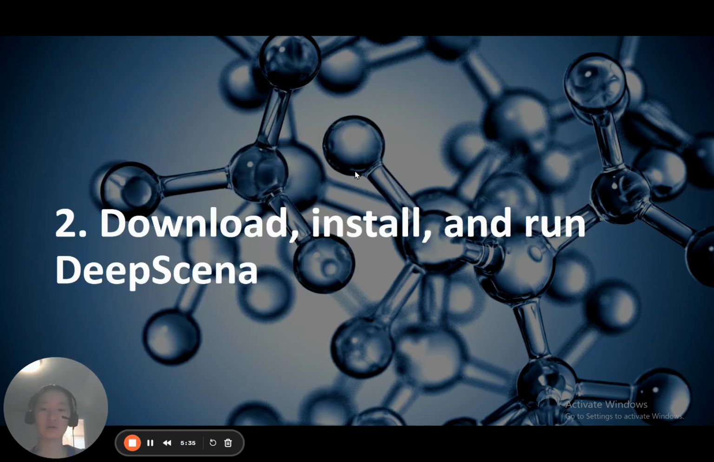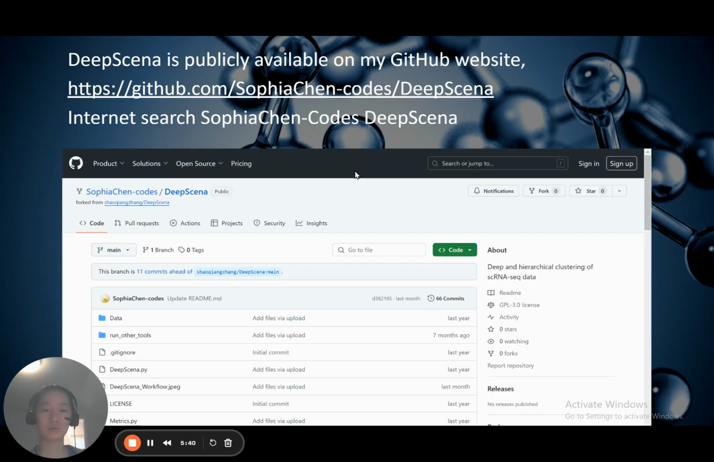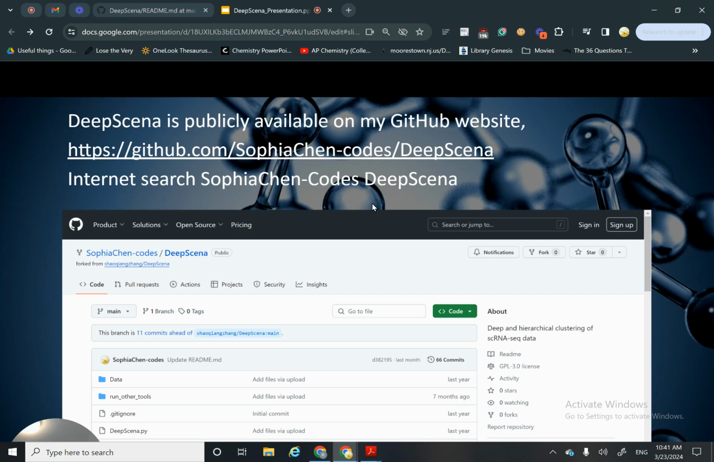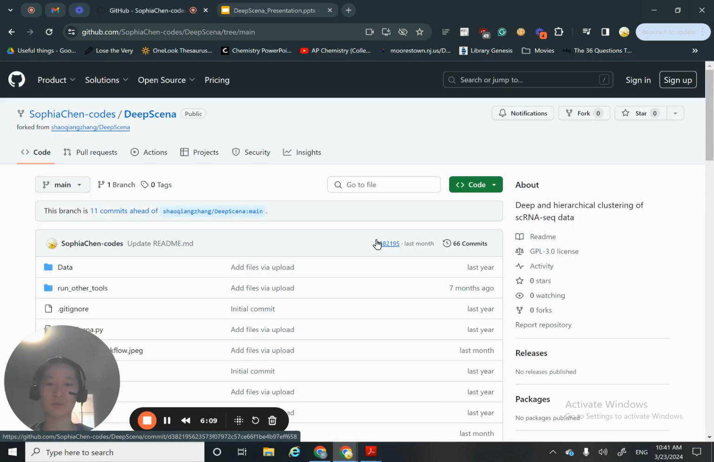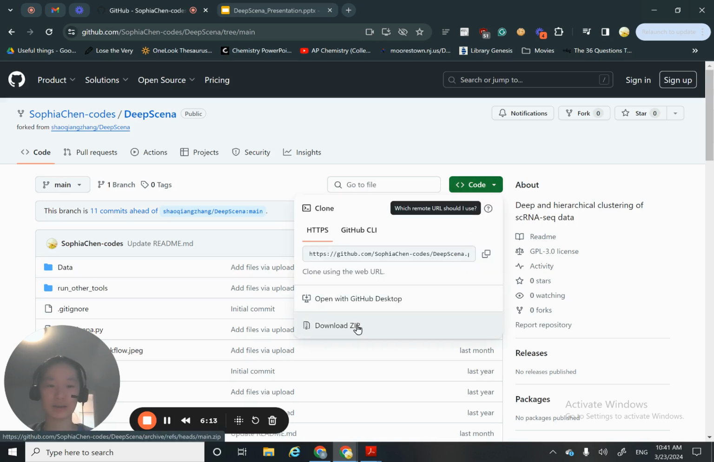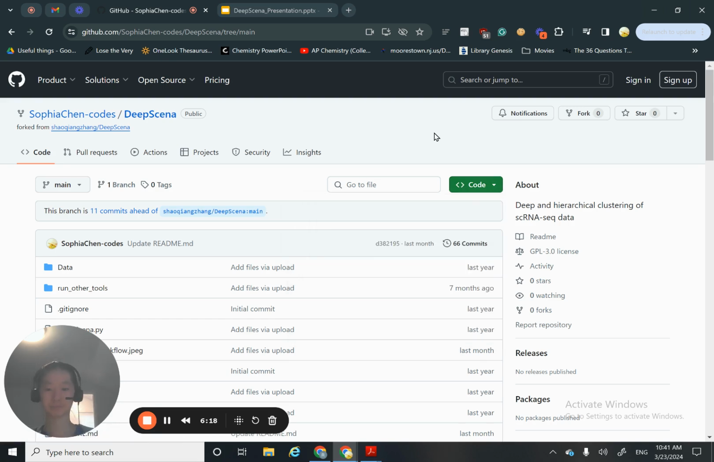Second, let's discuss how to download and install DeepScena. DeepScena is publicly available on my GitHub website, and you can directly download the whole package by clicking Code. You can access my GitHub website by simply searching Sophia Chen Ko's DeepScena or going to this link. Once you're at my website, you can click Code and download zip to download the zip file of DeepScena.